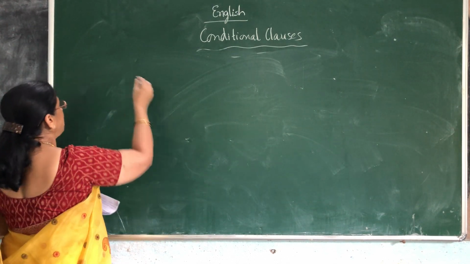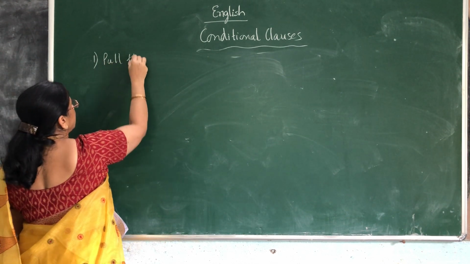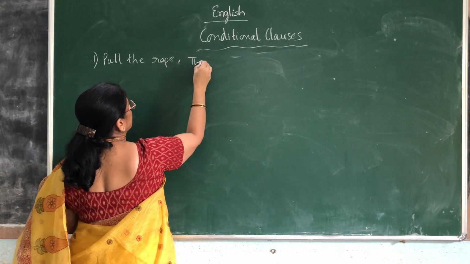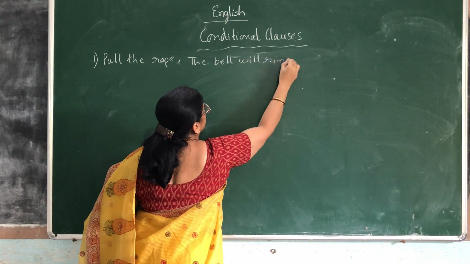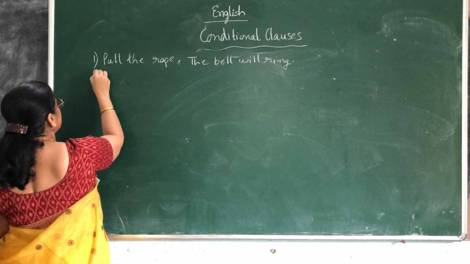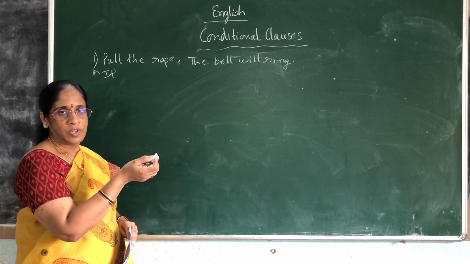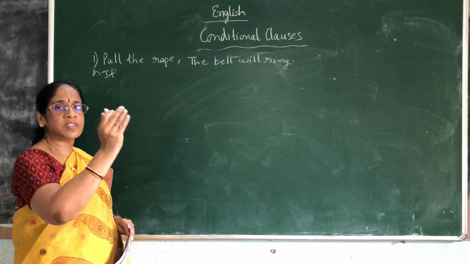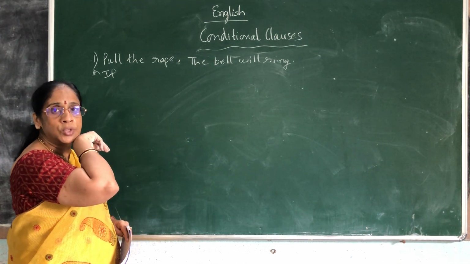Generally the question will be given like this. I will just give a few examples. Pull the rope, the bell will ring. So what did you understand from this? If you pull the rope, something is going to happen. So what is the answer you can place? The question will be given: rewrite the sentence using an if clause. Sometimes they will give two different sentences and ask you to join the sentences using an if clause. So here they give two different sentences and ask you to write using an if clause.